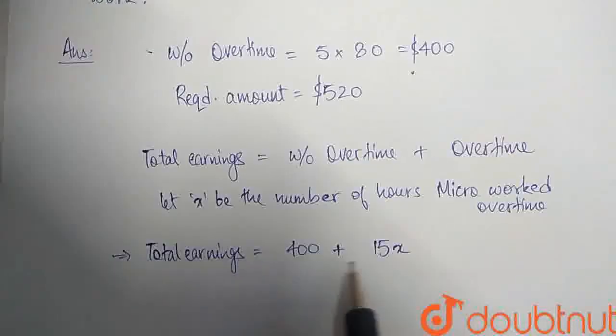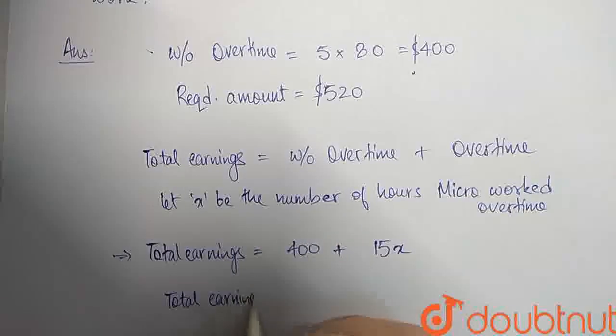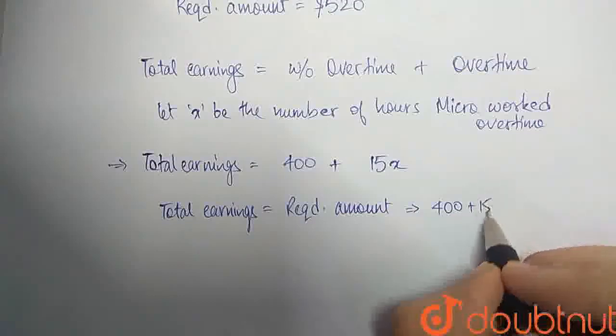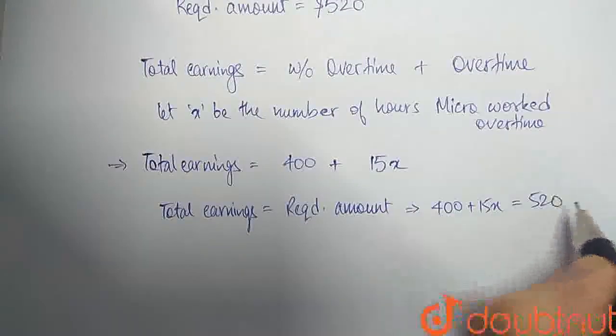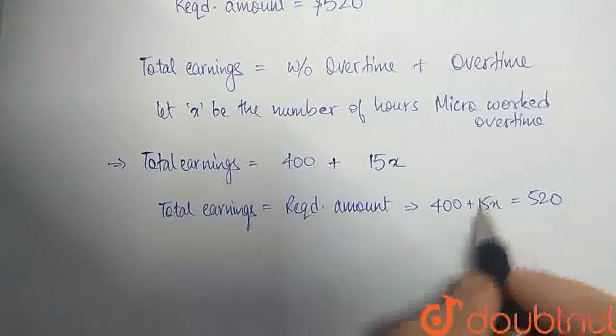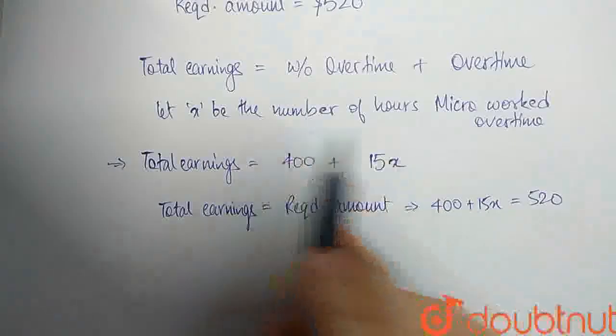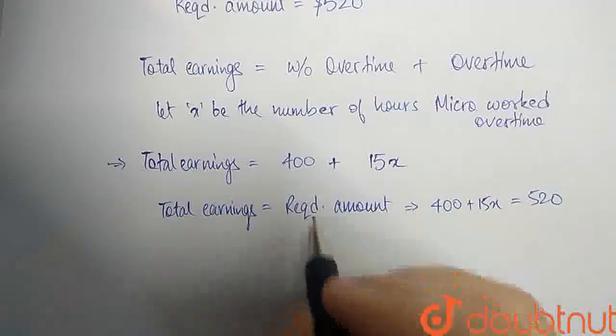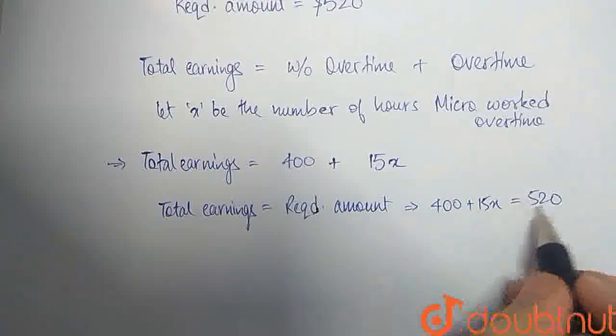And this value must be equal to the required amount. So total earnings equals required amount, means 400 plus 15x equals 520, right? Now we need to solve this equation to get the value of x. That value will be the minimum number of hours Micro would require to work overtime in order to earn $520 per week.